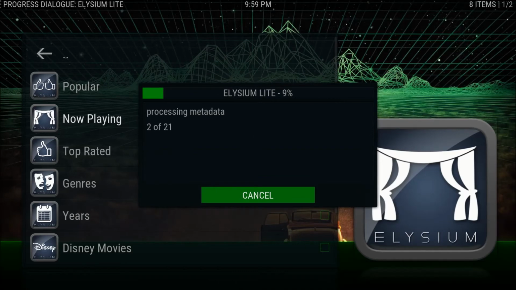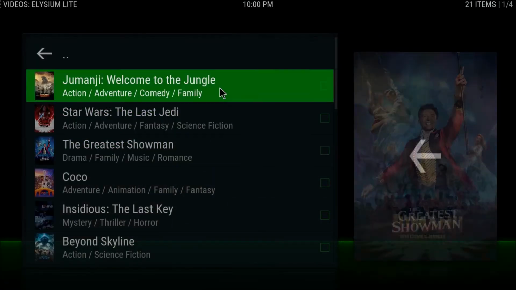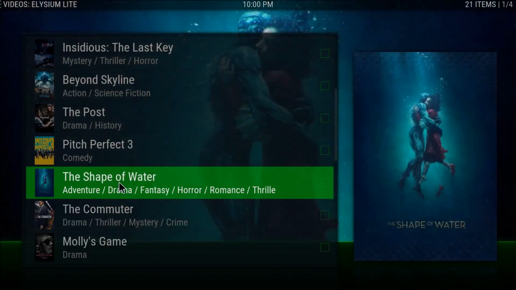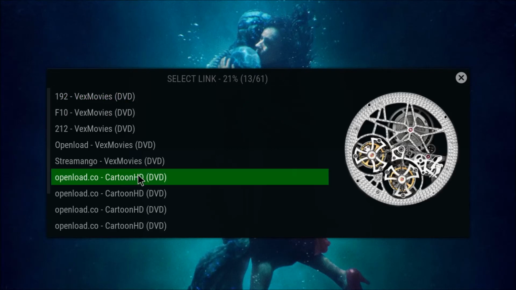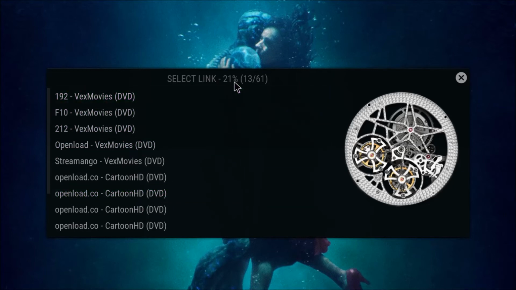Oh, it's processing some metadata. Let that run through. Right, and let's have a look. Shape of Water. Let that run through and it should pull out some of my debrid links.